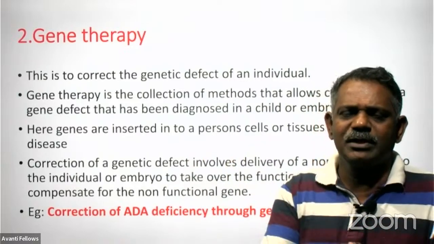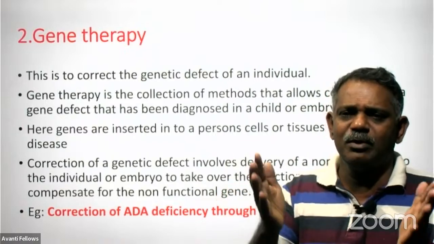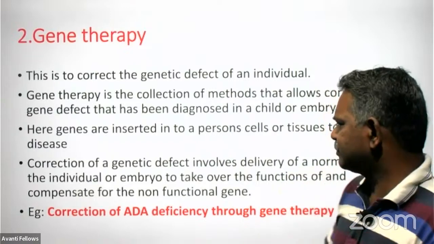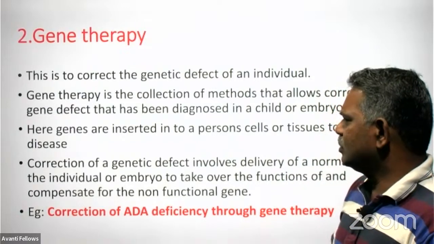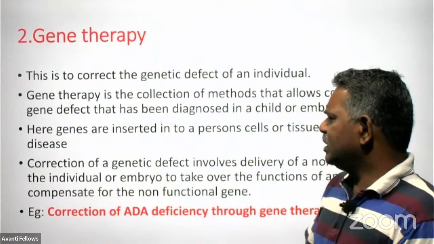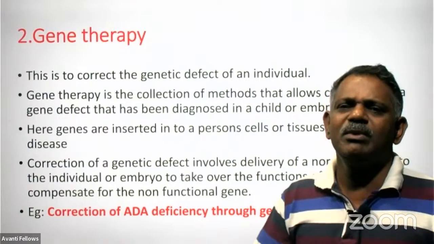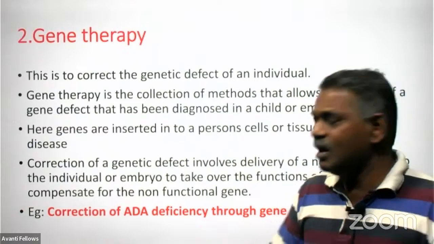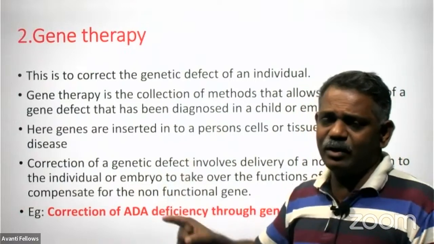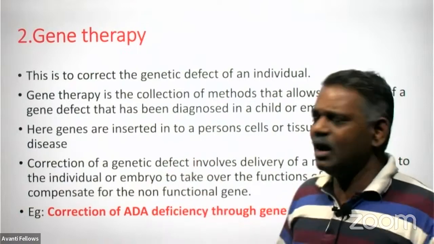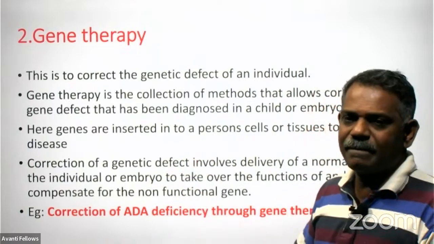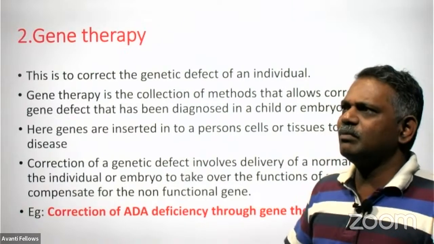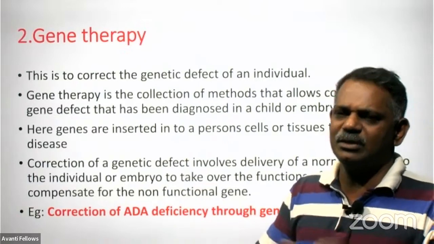All of you know T lymphocytes are responsible for cell-mediated immunity. They are more important than B lymphocytes. In some individuals this adenosine deaminase enzyme will not be produced, because it is produced by a gene called the ADA gene, the adenosine deaminase enzyme producing gene, and it is defective. This defective gene never produces the functional enzyme in the T lymphocytes, so that person will not have resistance against diseases.